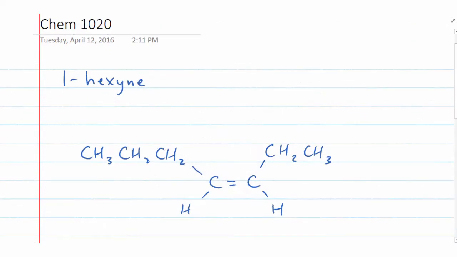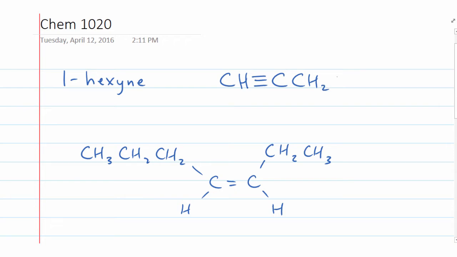What distinguishing features should we look for in this molecule? Triple bond. And that triple bond will be located between 1 and 2. All right, so we're going to show a triple bond. And the first carbon should have how many hydrogens? 1. And the second carbon should have how many hydrogens? 0.